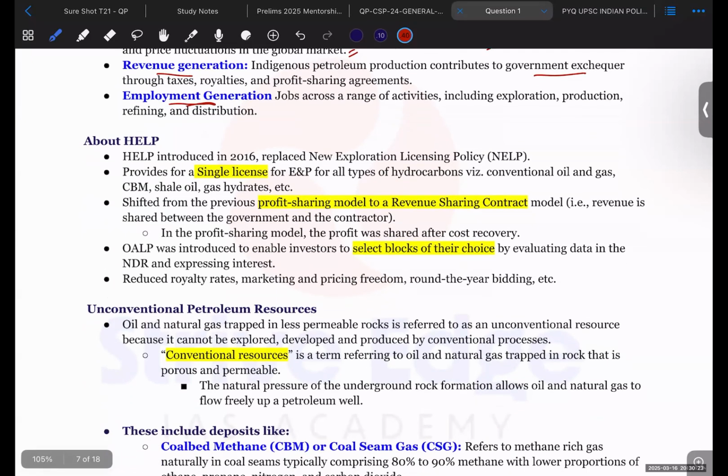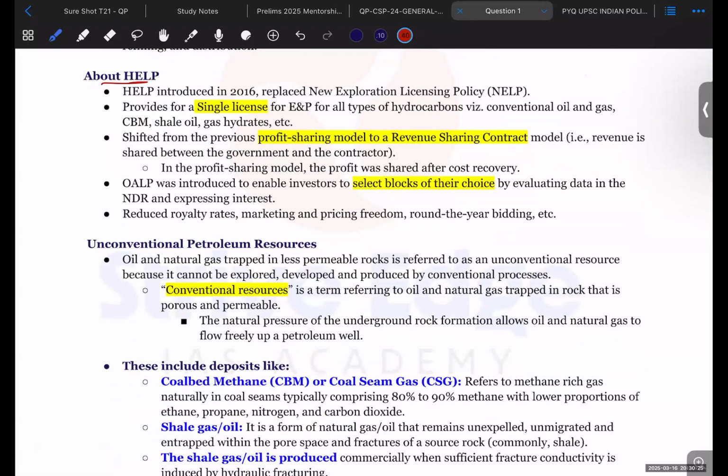Now, about HELP. HELP is a new scheme that has been launched by the government of India in order to promote the production and exploration of petroleum products. This was introduced in 2016 and has replaced the New Exploration Licensing Policy. So NELP has been replaced by HELP.